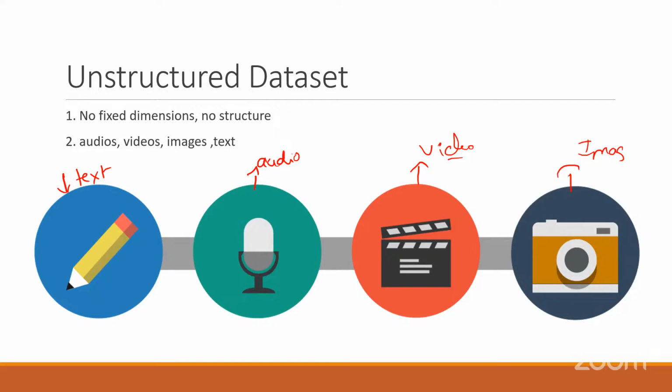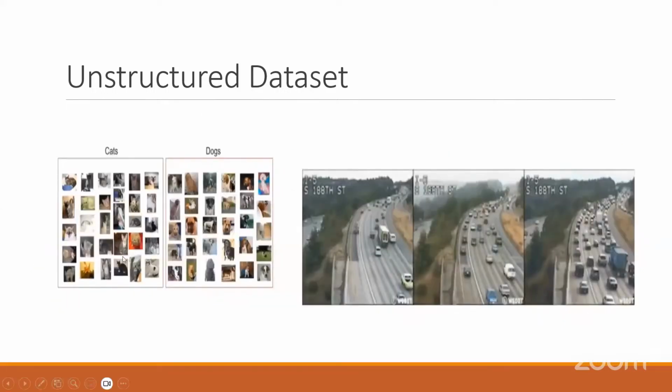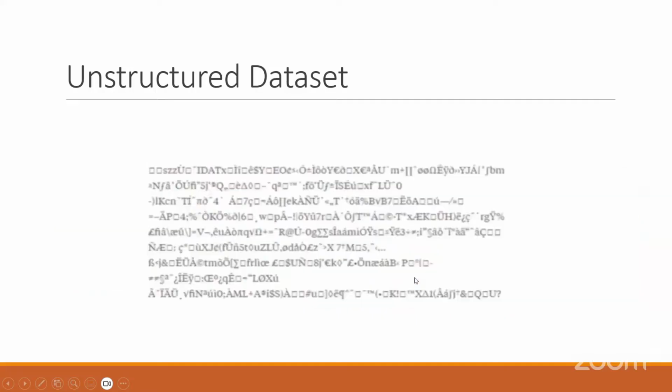Text means you can think of a PDF document or a Word document, anything, right? So what about this unstructured data? Here we have an image, and we need to classify cat or not cat. This is some text in Chinese. By using NLP and so on, we need to convert it so that everyone can understand. None of us can understand this language, or even how to read it.